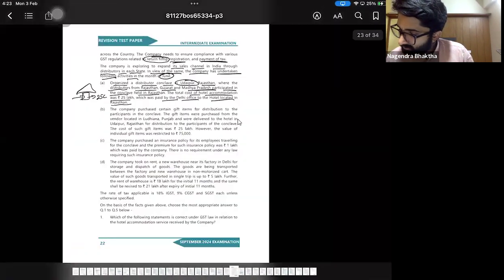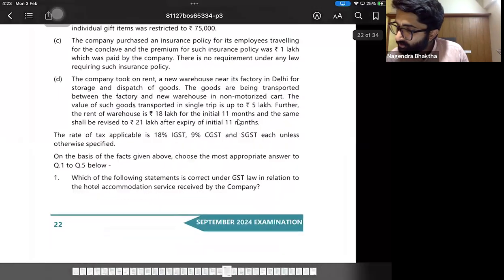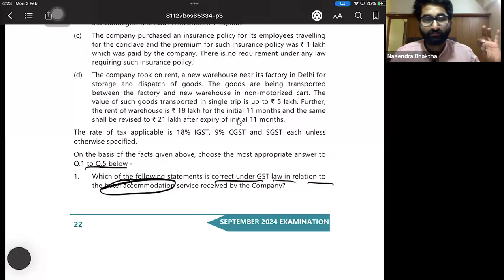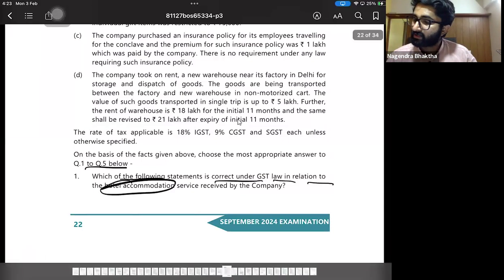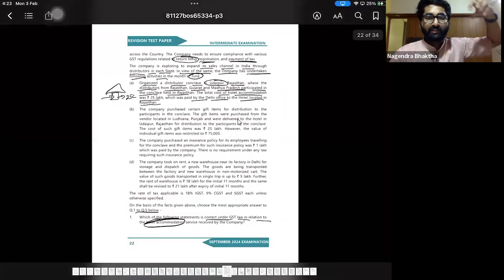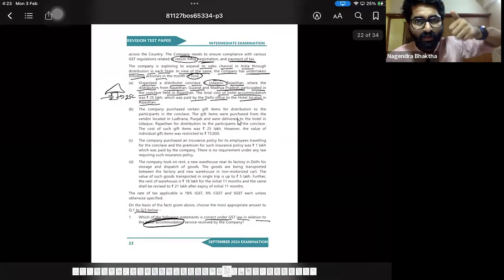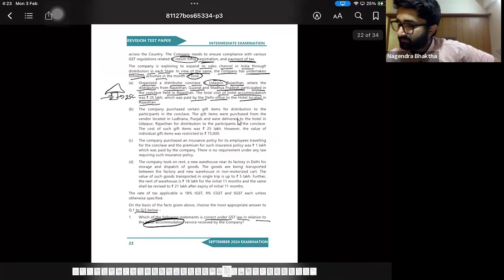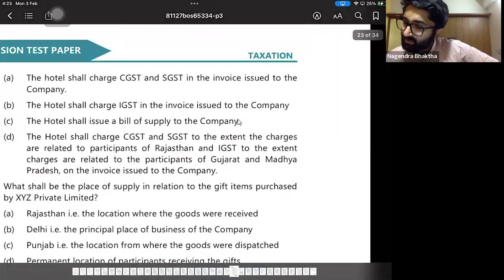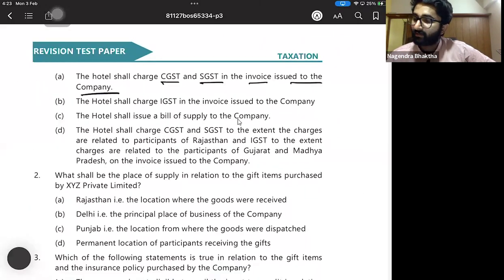So question number 1: on the basis of the facts given above, choose the most appropriate answer to questions 1 to 5. Which of the following statements is correct under the GST law in relation to the hotel accommodation? So what has happened here? There is a hotel. Now, what is the name of the company? XYZ Private Limited. This XYZ Private Limited made a conclave in Udaipur, Rajasthan. Option A: the hotel shall charge CGST, SGST in the invoice issued to the company.